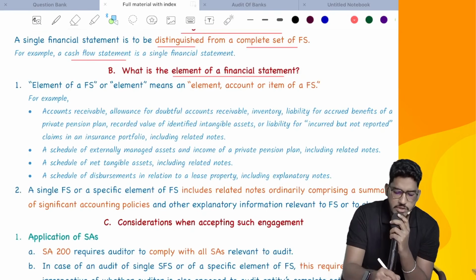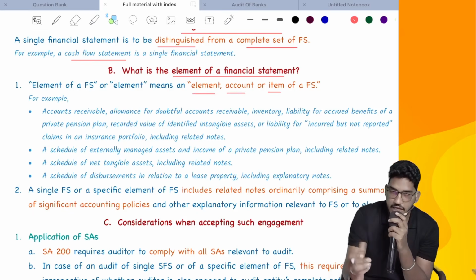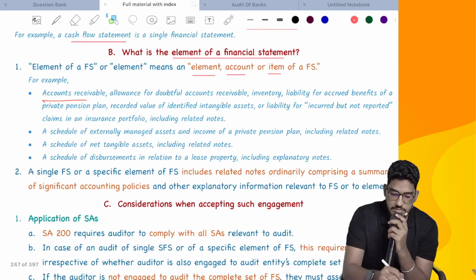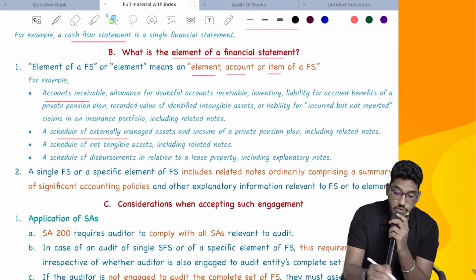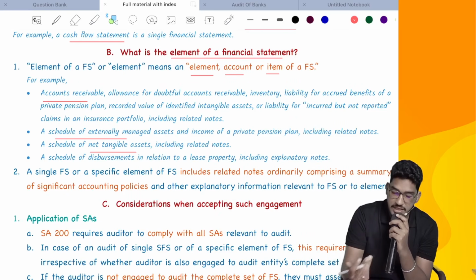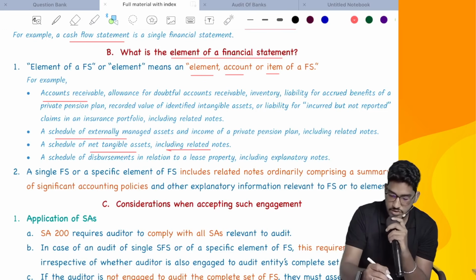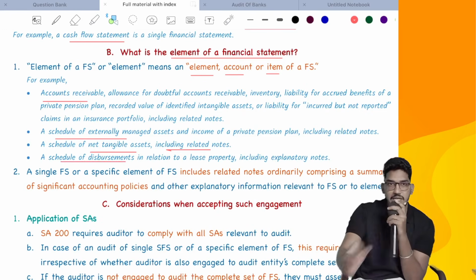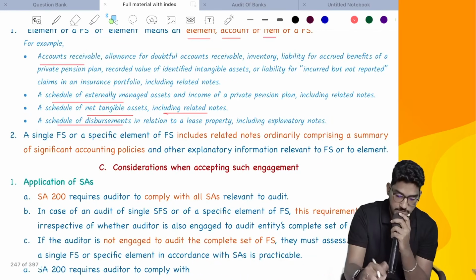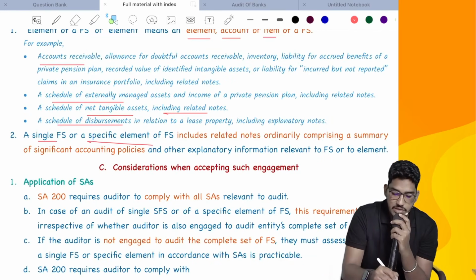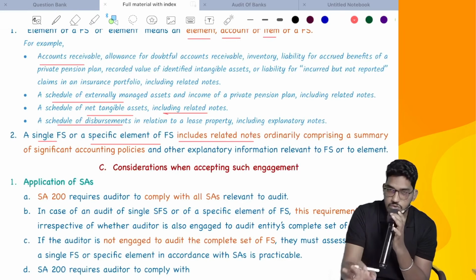Element of a financial statement, or simply an element, means an element, account or item of a financial statement. Like examples, accounts receivable is an element. A schedule of externally managed assets for a private pension, that means a part of it, so that could be an element. A schedule of net intangible assets along with the related notes, that could be an element. A schedule of disbursements in relation to lease property, like any one aspect of the financial statements. A single financial statement or specific element of financial statements, even it includes related notes also.